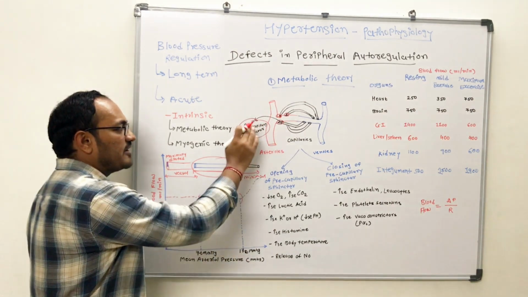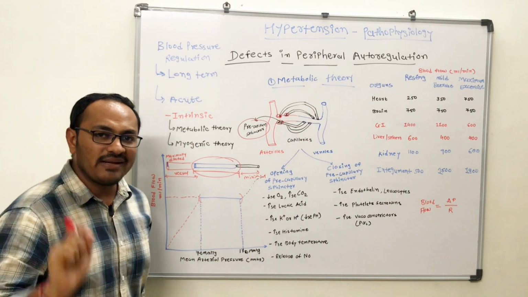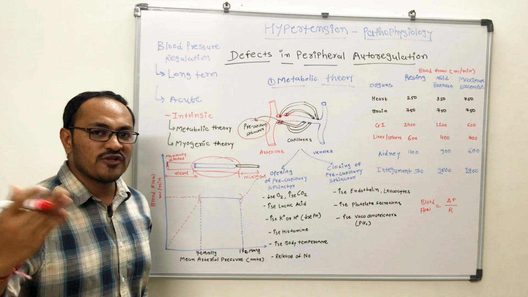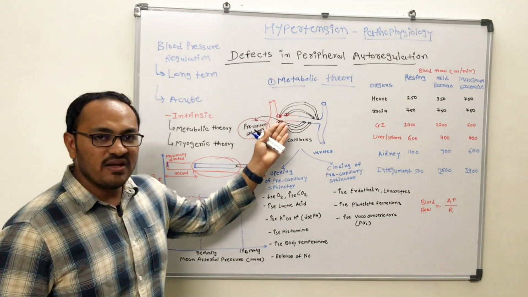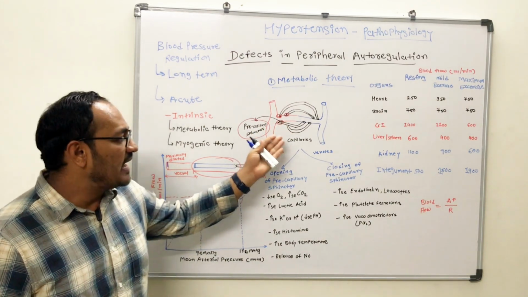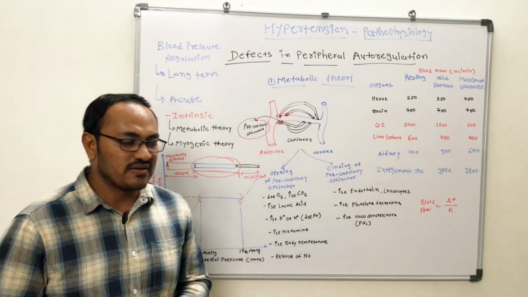This is the pre-capillary sphincter, which will open and close based on the metabolic activity occurring inside the cells, say for example in vascular smooth muscle. In certain cases there will be opening of the pre-capillary sphincter, and in certain conditions there is closing of the pre-capillary sphincters.